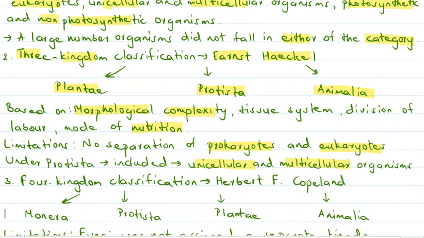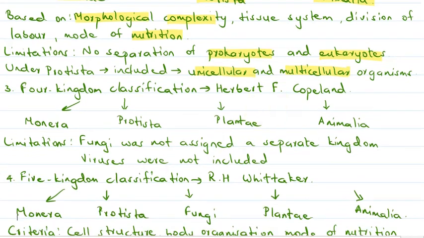Then there was another system of classification that was proposed by Herbert F. Copeland, and it was four kingdom classification. According to him, there were four kingdoms, that is Monera, Protista, Plantae and Animalia. So he added one more kingdom, that is Monera. This system of classification also lacked some things, like the fungi were not assigned a separate kingdom. Then the viruses were not included in the system of classification.